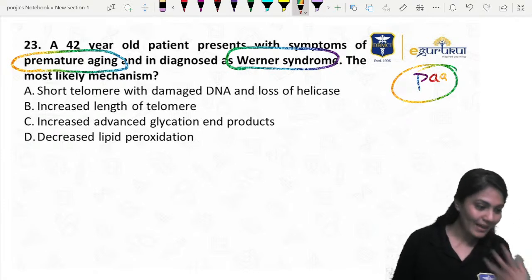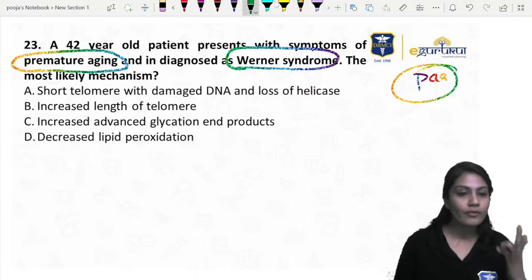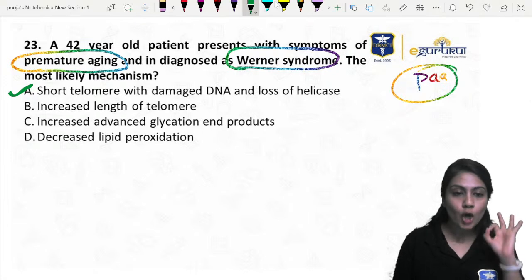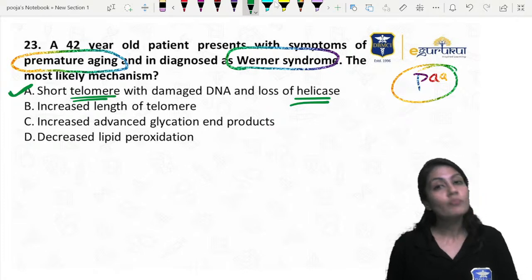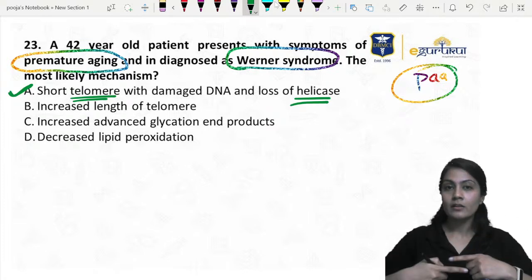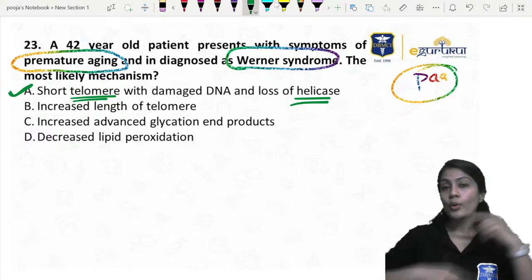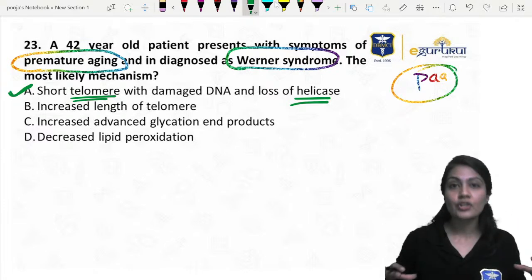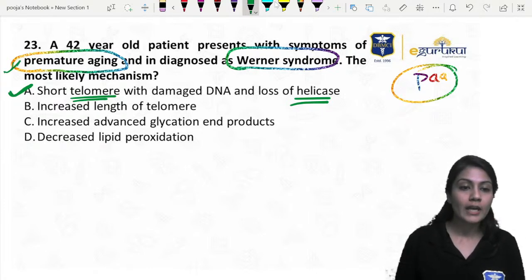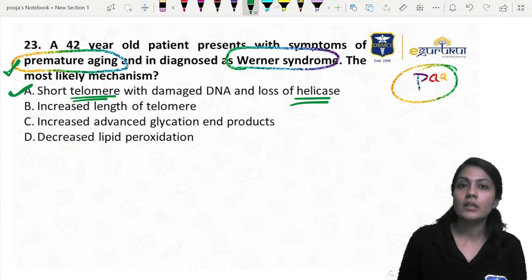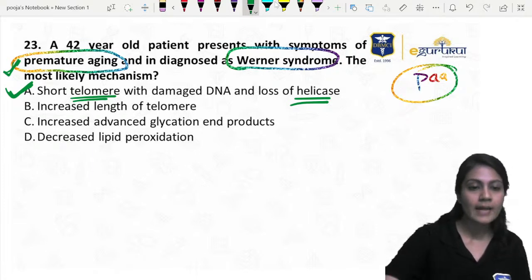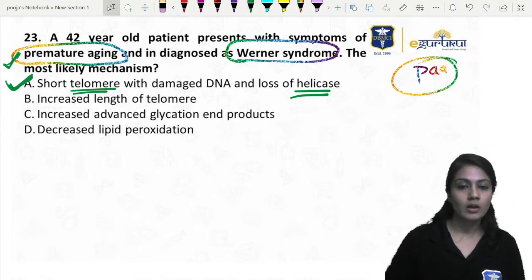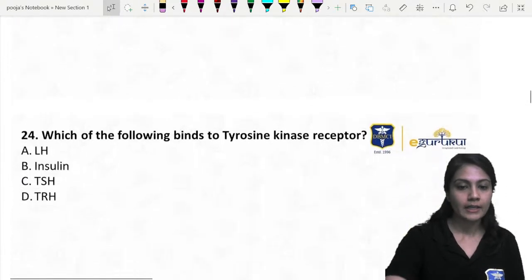I love your energy, guys. Short telomere, and there is a loss of helicase, and definitely it is going to lead to a short cell cycle, right? If the cell cycle is short, it is going to proliferate quickly, it is going to degenerate the cells quickly, and that's why the premature aging will take place. That we learn in genetics. Definitely you learn that in biochemistry and especially in pathology, and it came in physiology. So my responsibility is that the correct answer should be given.